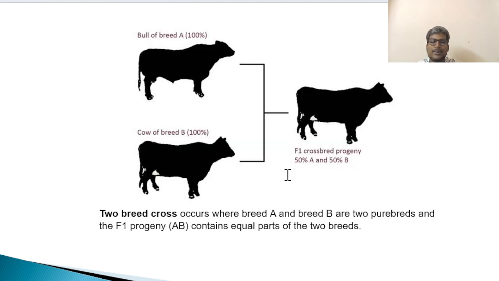Moving on to the schematic representation, you can see that this is the first breed, we call it A breed, and the second one is B breed. So two different breeds result in the F1 generation. This F1 will have traits from both A breed as well as B breed.